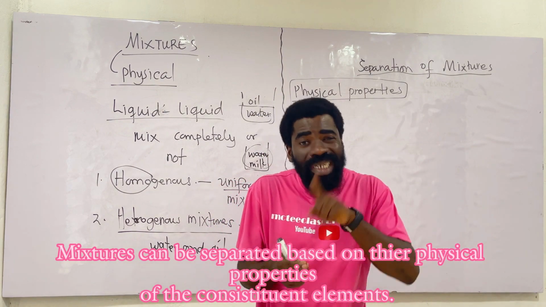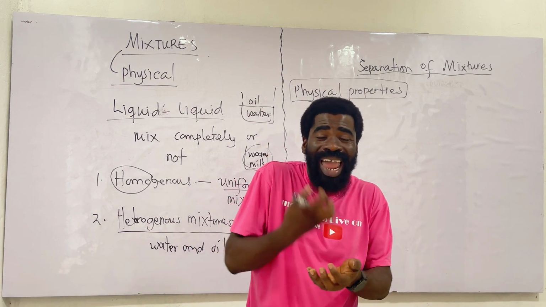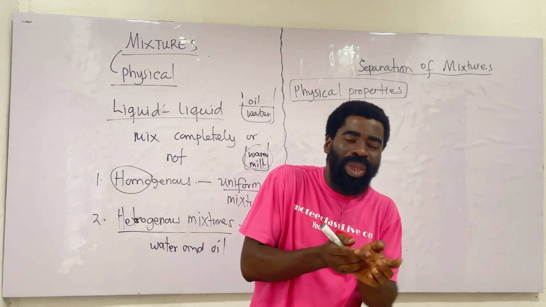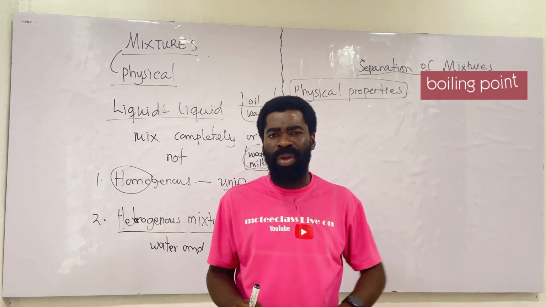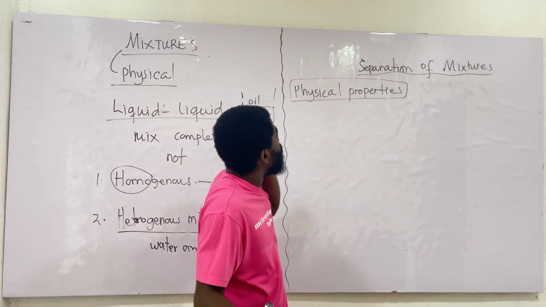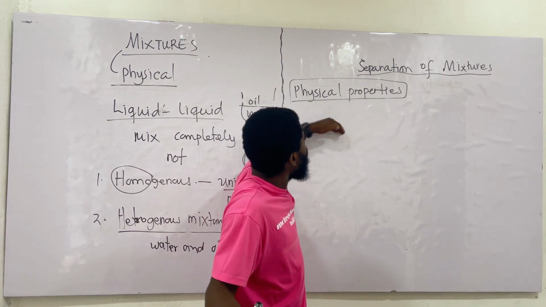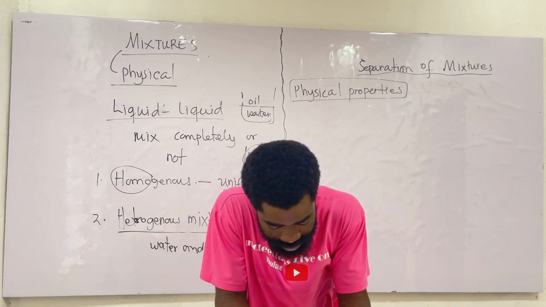What you are doing is separation, but because the chaff is lightweight, that is why you blow air. That's winnowing, and that is why you chose that. You will not use a sieve to do that. I hope you get the point. So the method of separation is basically dependent on the physical properties of the constituent elements.